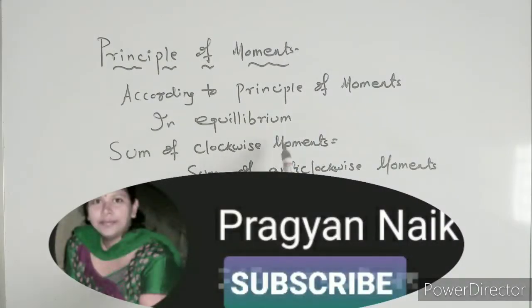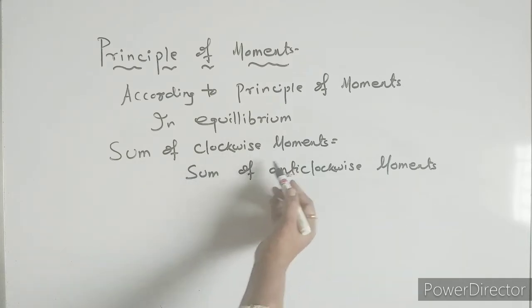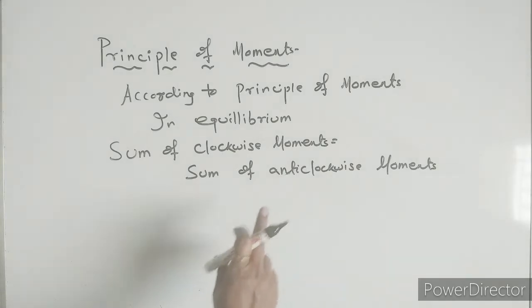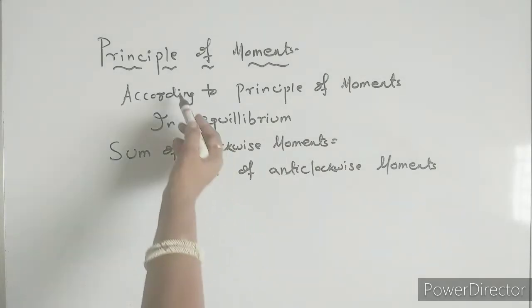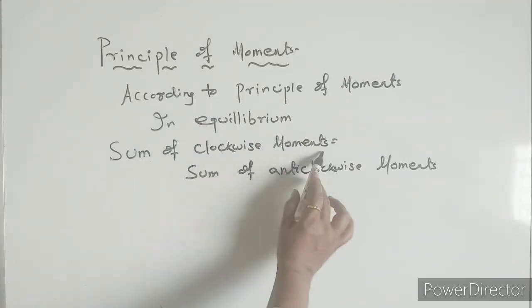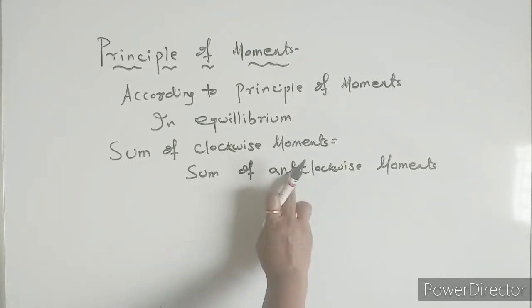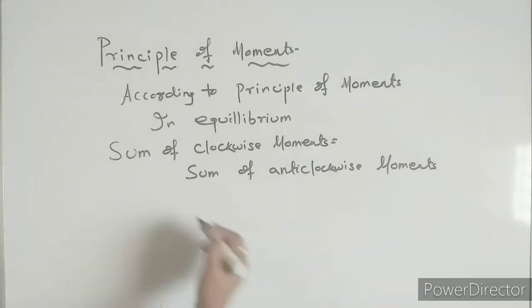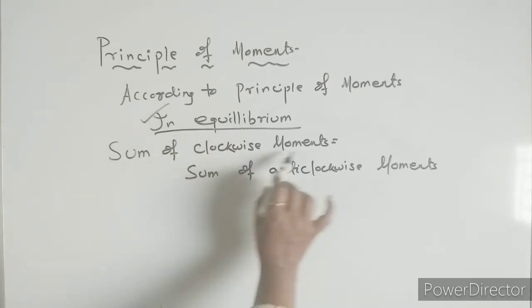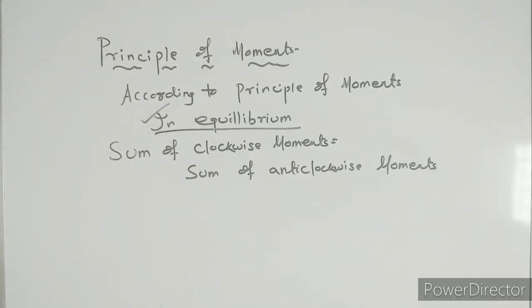According to the principle of moments, if the body is in equilibrium, then the sum of the clockwise moments will be equal to the sum of the anti-clockwise moments. If the question asks you to state the principle of moments, and you write only that the sum of the clockwise moments is equal to the sum of the anti-clockwise moments, this will be a wrong statement. So this condition is a must. At equilibrium only, the sum of the clockwise moments will be equal to the sum of the anti-clockwise moments.